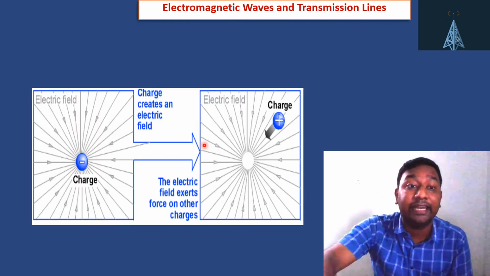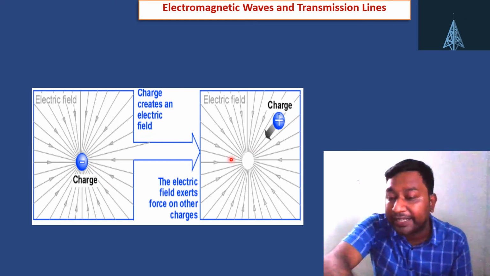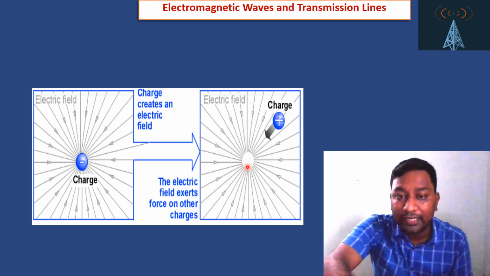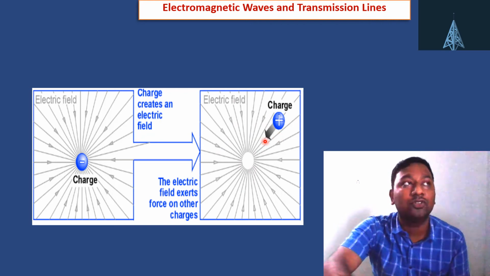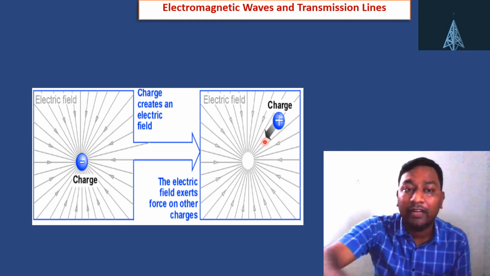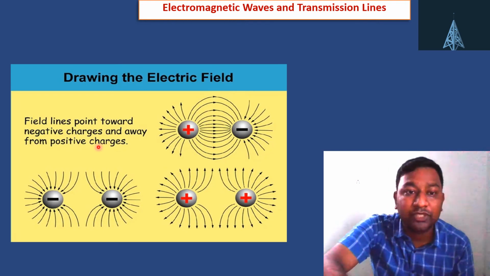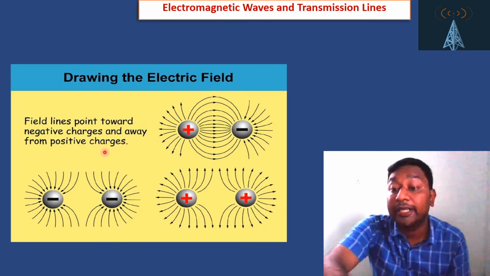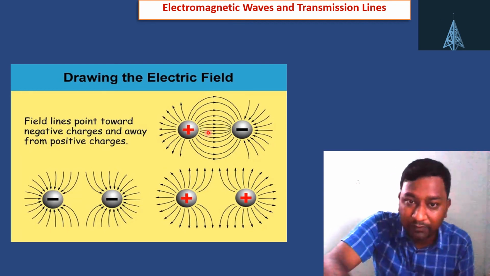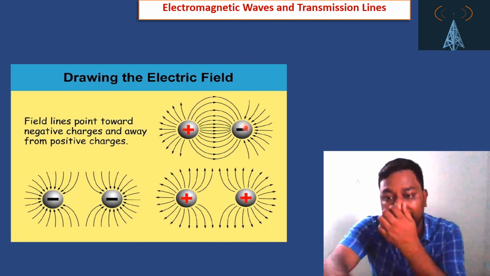Okay, now we'll see in detail. For the electric field of a negative charge, the fields are coming inside. So if any other charge comes to this particular area, then it will either be attracted or repelled by that particular charge. Okay, so that is the electric field. Now here we have seen separate charges. Field lines point toward negative charges and away from positive charges, as we already mentioned. Now if two charges are there, positive and negative, the field lines will come out from positive and go inside the negative.